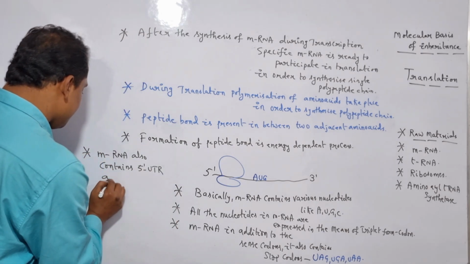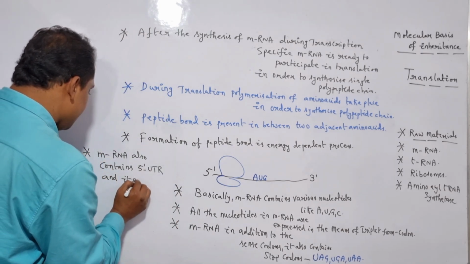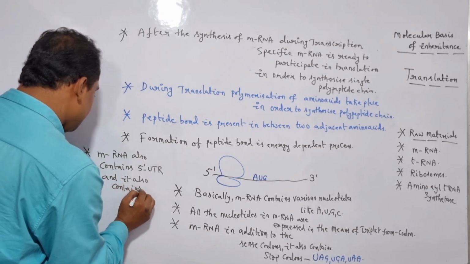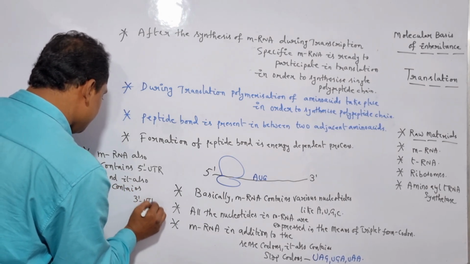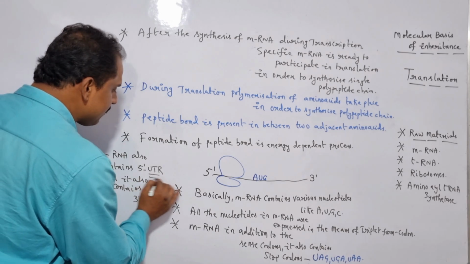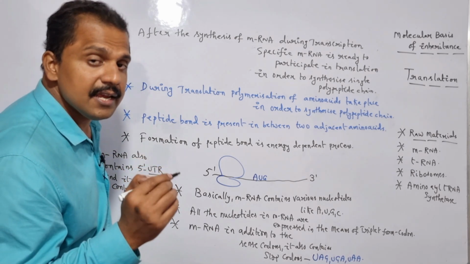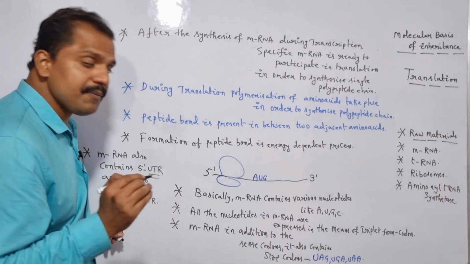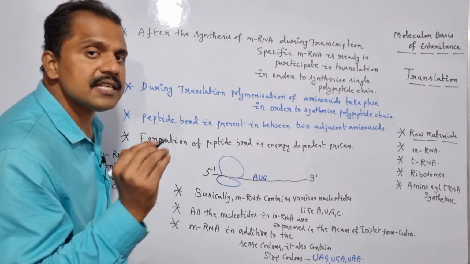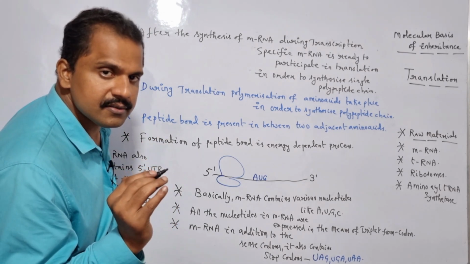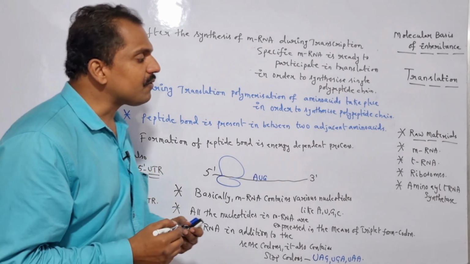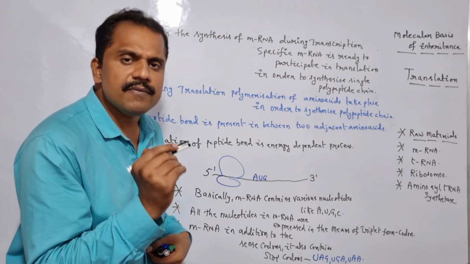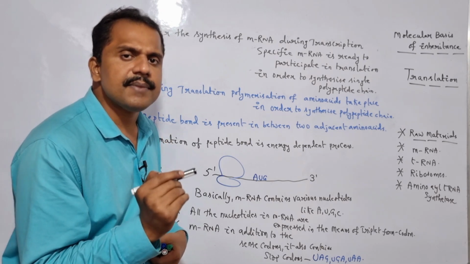And it also contains 3' UTR. Most commonly the 5' UTR is present prior to the start codon or the initiation codon, whereas the 3' UTR is present after the stop codons or the termination codons. So this is regarding mRNA.